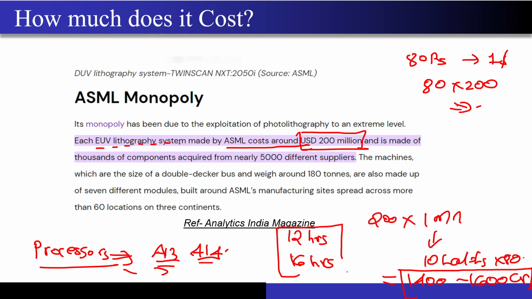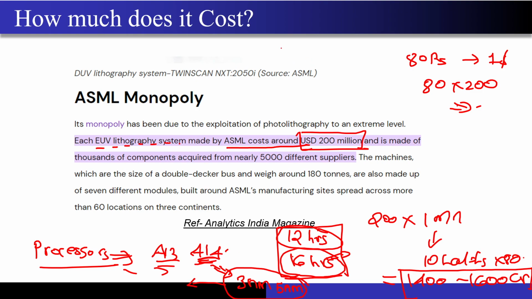I will be able to say that my phone lasts 16 hours, while the state of the art in the market is just 12 hours. So people will start buying my mobile, and of course I will get a lot of revenue and profit, right? So this is why all people want their chips to have reduced power consumption. But this reduced power consumption comes at a cost. They have to go to the TSMCs, which have the capability to fabricate processors in the 3 nanometer and 5 nanometer technology nodes. They have to go to them. These processes are extremely costly; unless you are giving a very huge order, it will cost them a lot per chip.